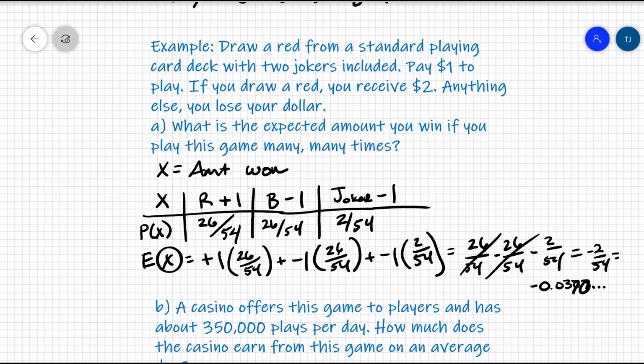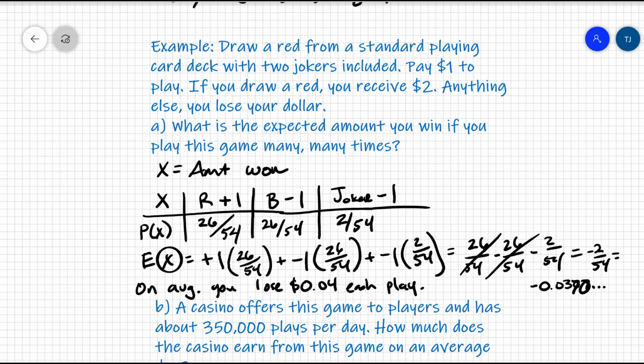Negative 0.0370. So, on average, you lose 4 cents each play. And that might not seem like a big deal. But again, the idea is to do this thousands and thousands of times.